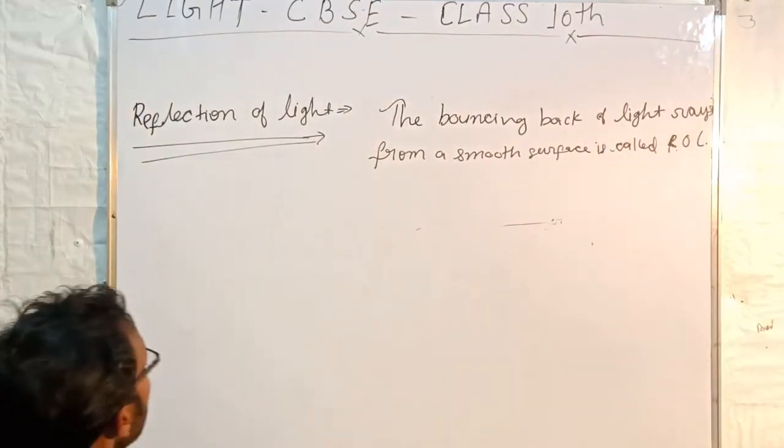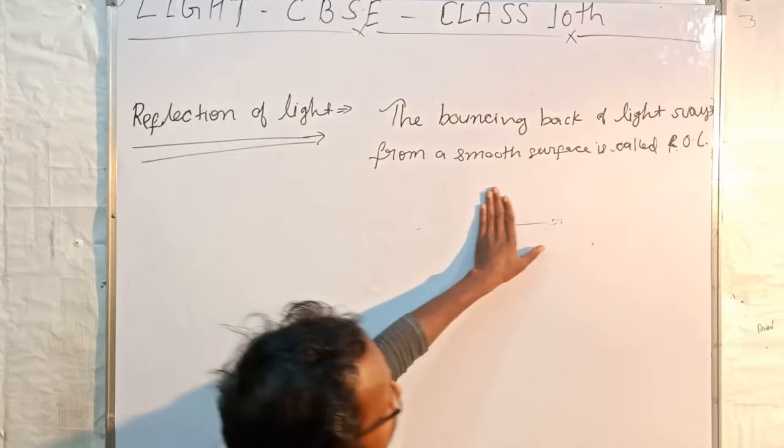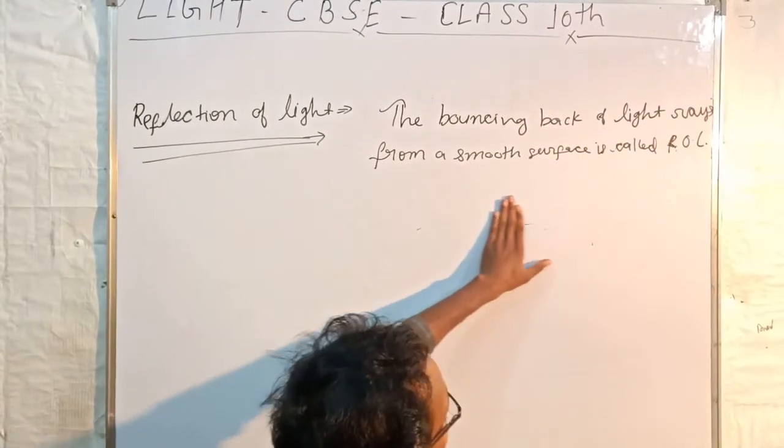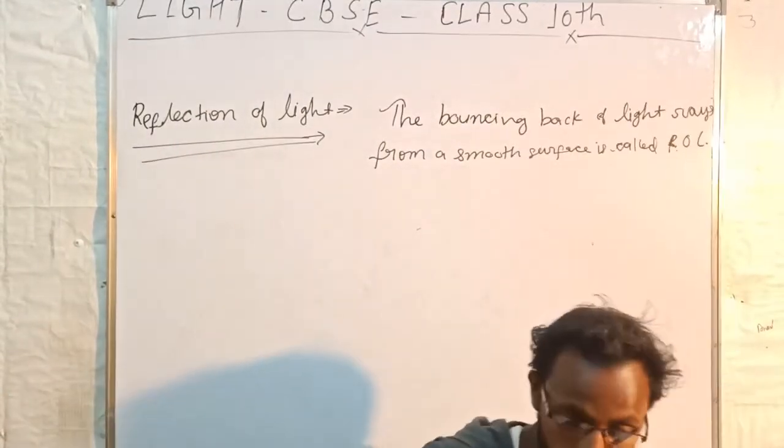Understood? What is reflection of light? The bouncing back of light rays from a smooth surface is called reflection of light.